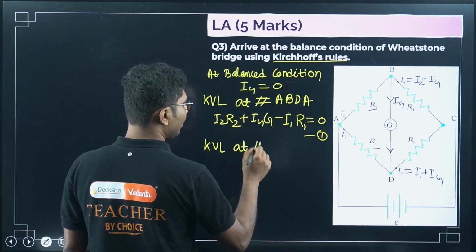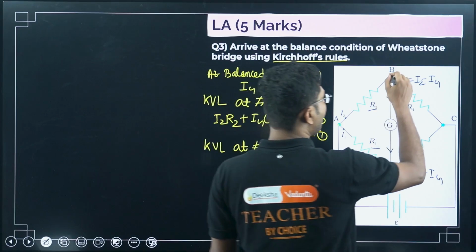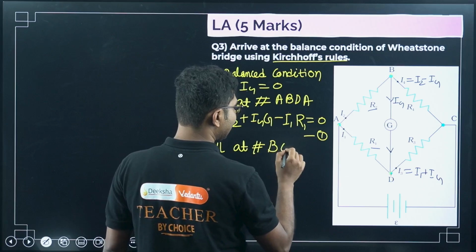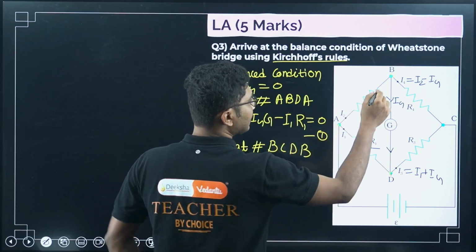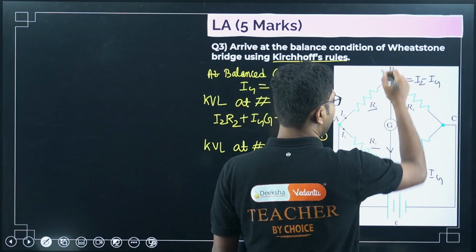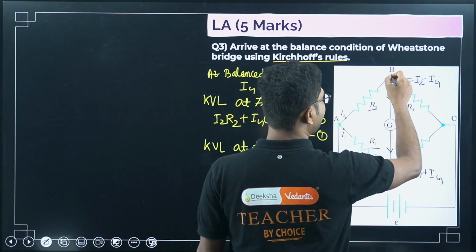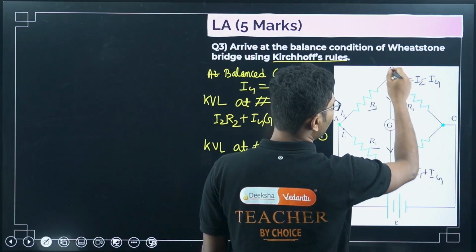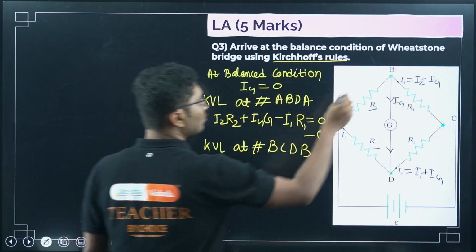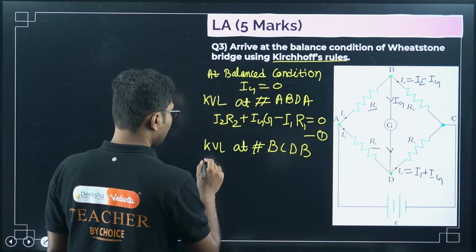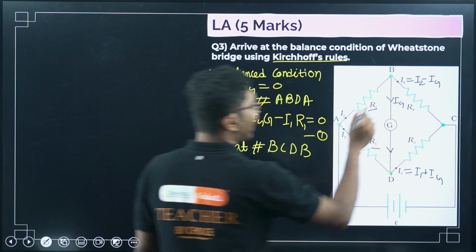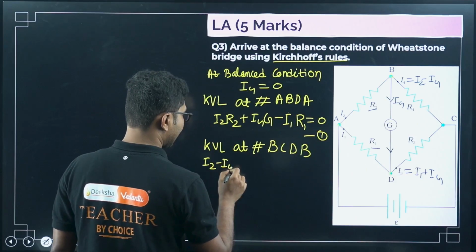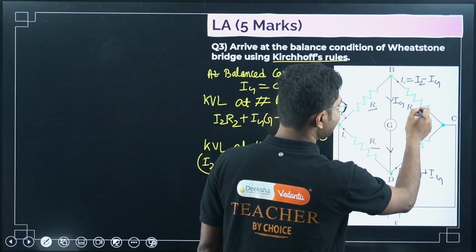Now KVL at the loop. Next we will apply KVL in the loop B, C, D, B. Again we will start from point B and move towards point C. From point B to point C we are moving in the direction of current, so instead of writing I4, I will write I2 minus Ig. This is the current, times the resistance. What is the resistance? Resistance is R4.